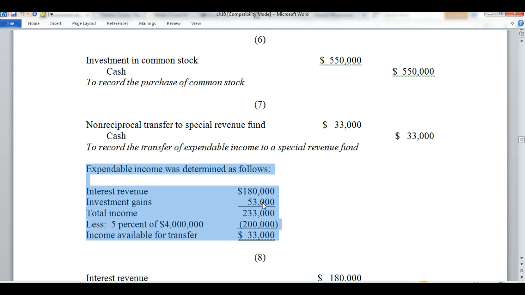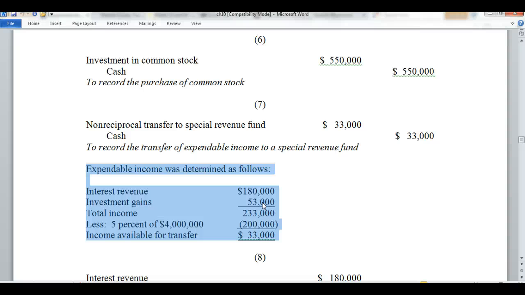But then what we have to do is look at the rate of inflation. They're telling us that we have to note the inflation rate at 5%, and we need to calculate what 5% of that $4 million gift is. If we take 5% of $4 million, it's $200,000. That $200,000 is going to need to remain in that permanent fund, and only the difference of income will be able to be transferred into the special revenues fund.